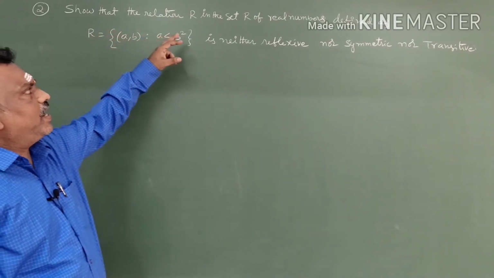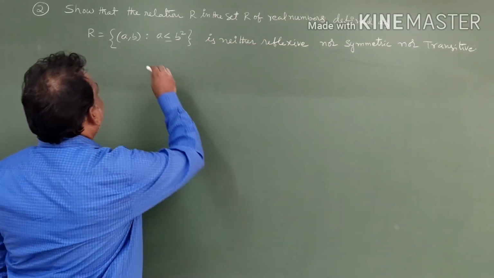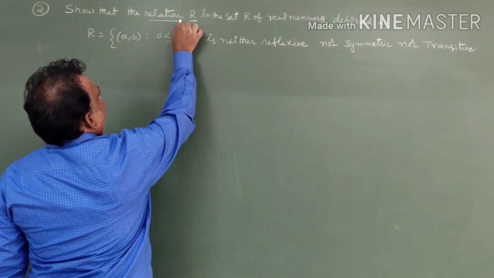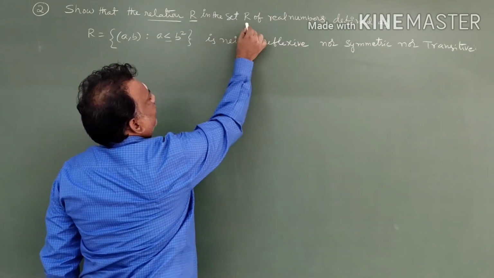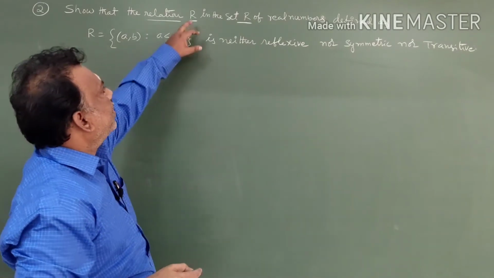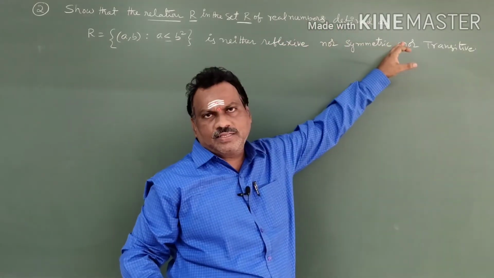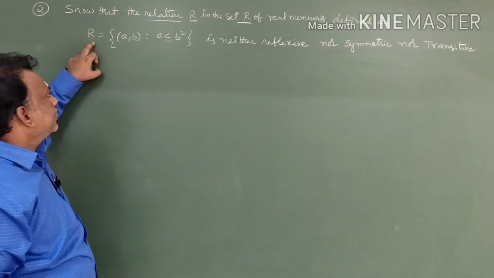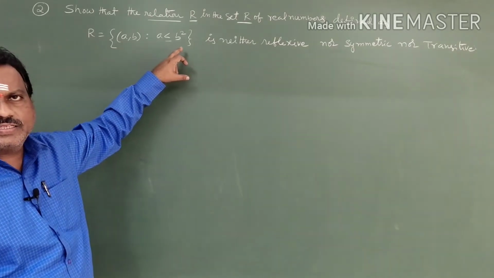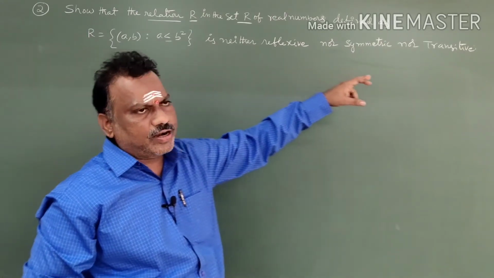Show that the relation R in the set R of real numbers, defined as R equals the set of ordered pairs (a, b) such that a is less than or equal to b squared, is neither reflexive nor symmetric nor transitive.